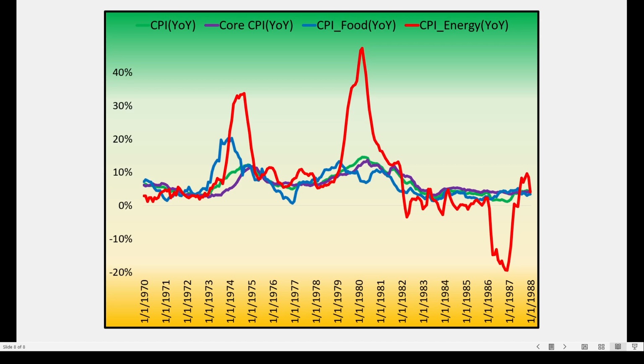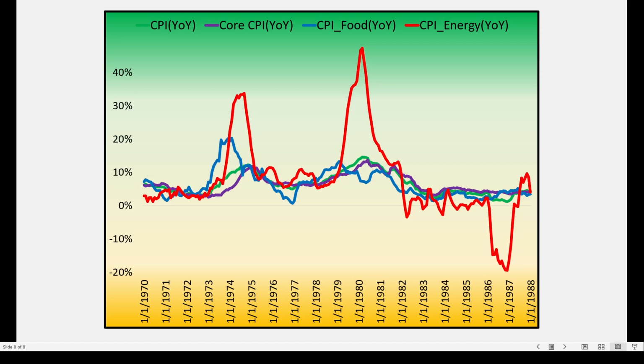And then, of course, we had that stock market crash in 1987. And prior to that, we had a real decline in energy prices. Very interesting to see how energy prices, at least during this period of time, really acted as a canary in the coal mine. Maybe it'll be the same moving forward as well. We have seen a very big decline in energy prices lately. We spoke about it during our last CPI report. So it'll be interesting to see if the pattern repeats itself.